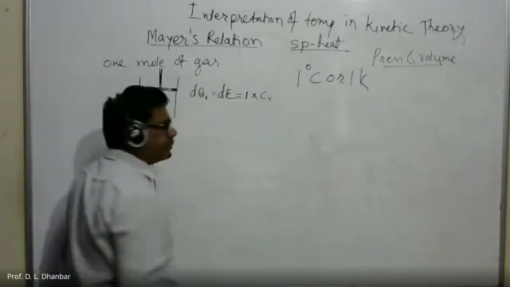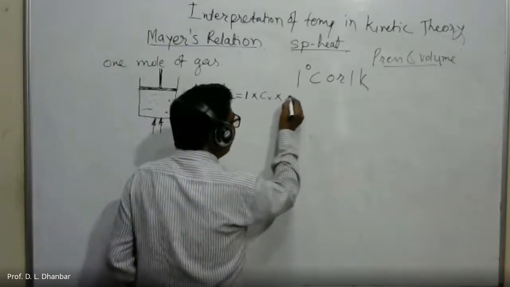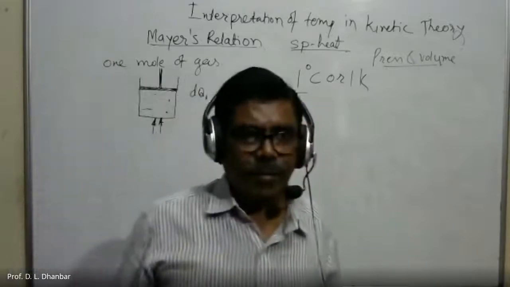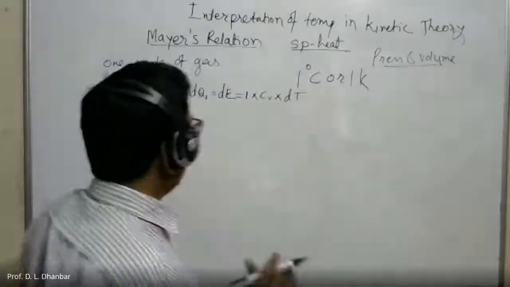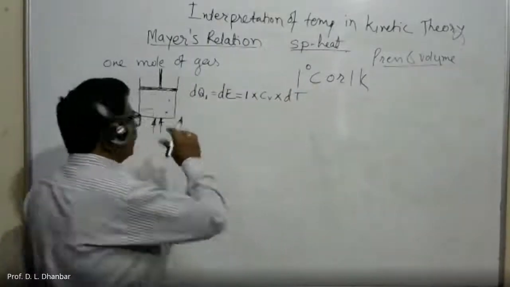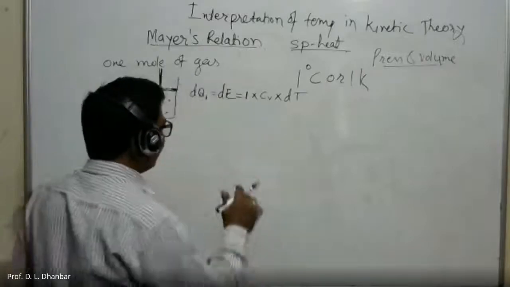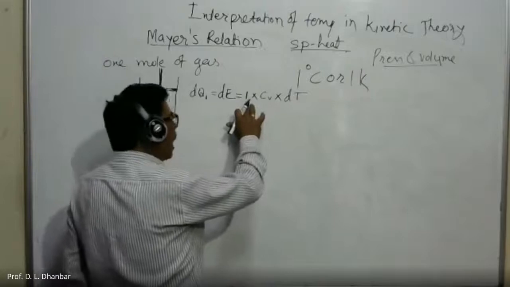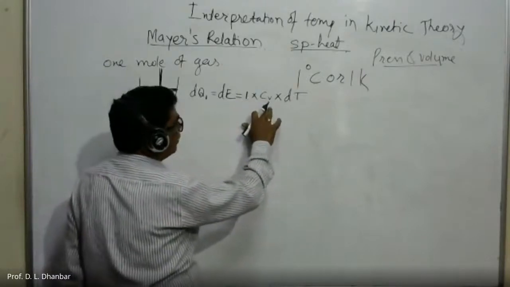CV is the specific heat at constant volume, then into dt, where dt is the rise in temperature. When we impart the heat energy, the temperature of the system goes on increasing, and suppose the rise in temperature is dt. This is for unit mass, or 1 mole, of gas.